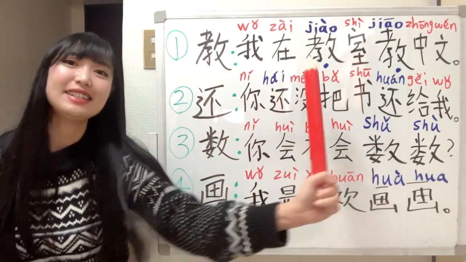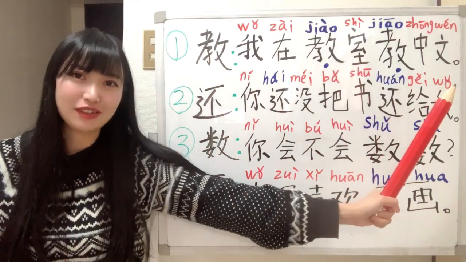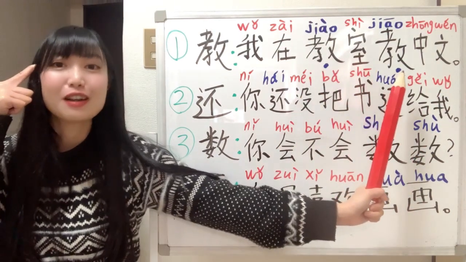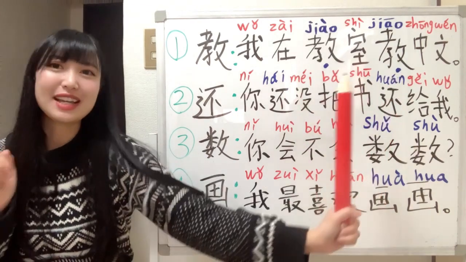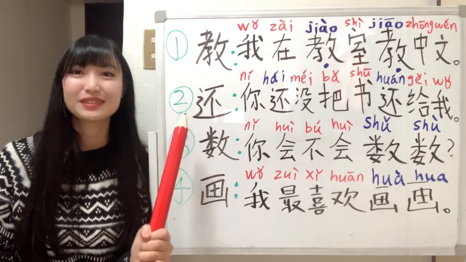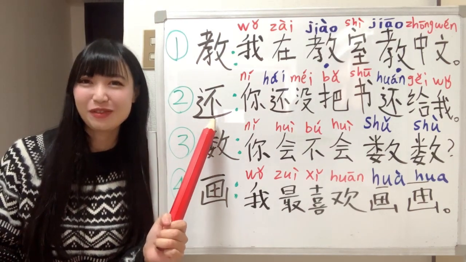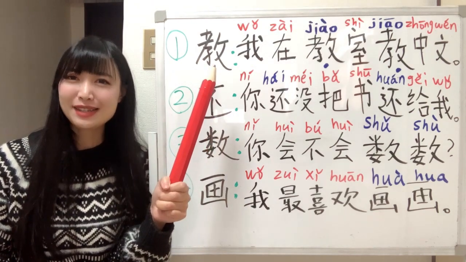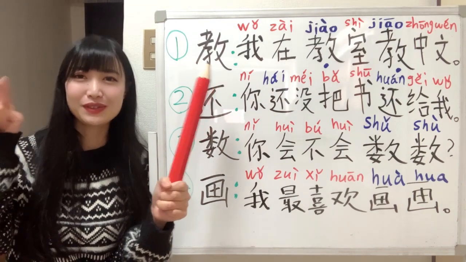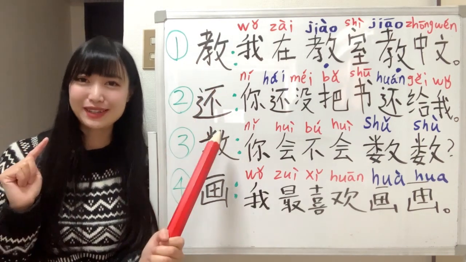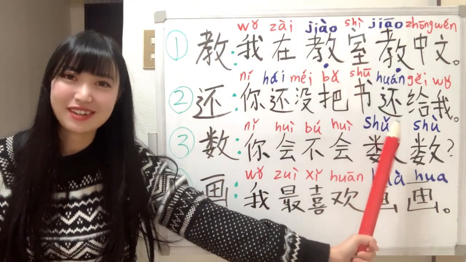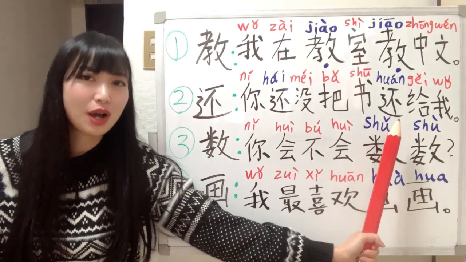我在教室教中文。Noun, 4th tone. Verb, 1st tone. 我在教室教中文。And the next character, how do you read this? Well, 教 and 教, the 拼音 is the same, just the tones are different. But for this character, the 拼音 is different, right? This is 还 and this is 还.